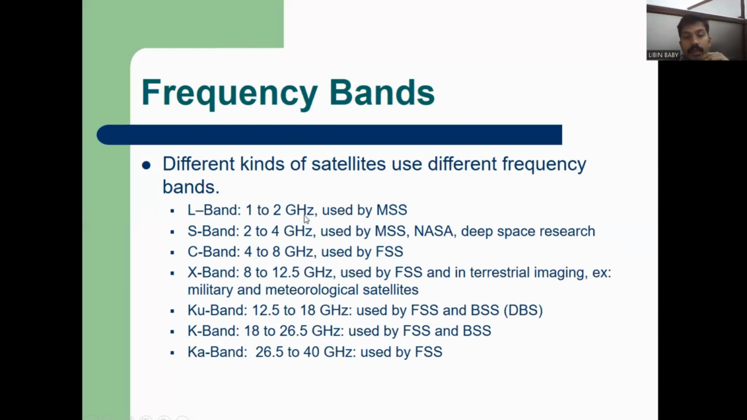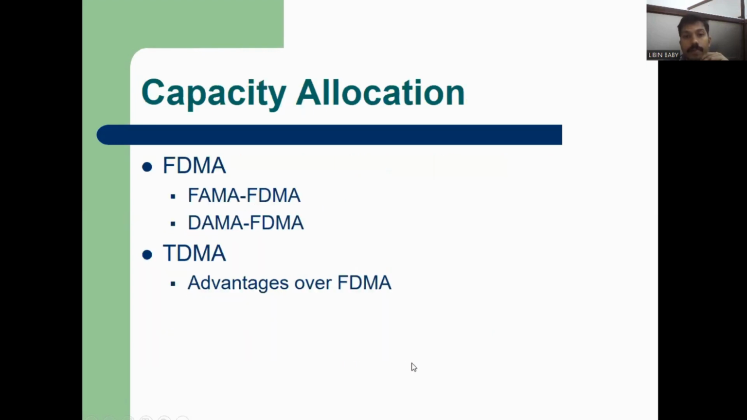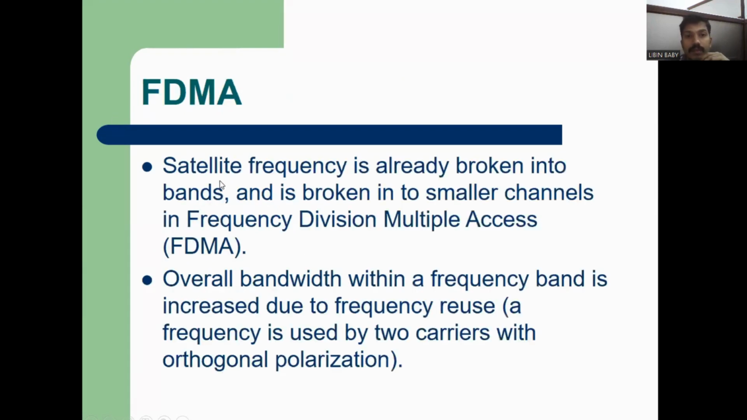These divisions are made based on frequency. The K band uses 26.5 to 40 gigahertz. The L band is 1 to 2 gigahertz. Next, capacity allocation: FDMA is frequency division multiple access, and TDMA is time division multiple access. So we'll see what FDMA is.